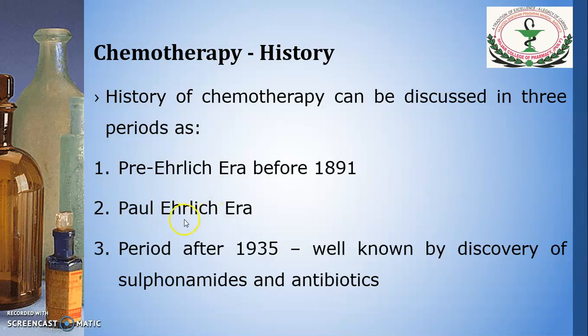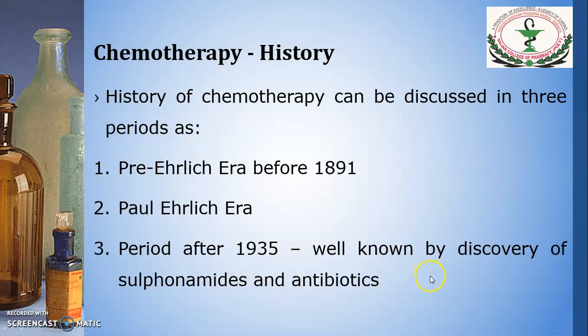And in the period after 1935, Domagk, a well-known scientist, developed the first synthetic agent, Prontosil, which is a dye and is active against some microorganisms.